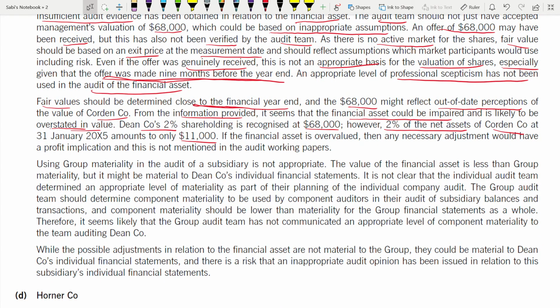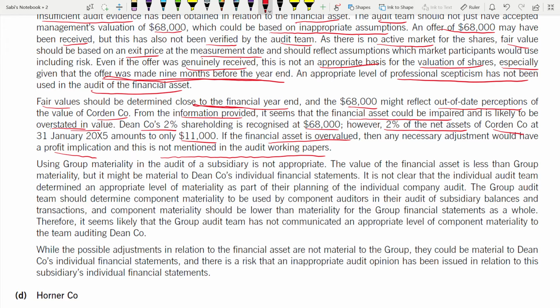So this shows that it could be impaired, but you are showing it more. Incorrectly, you are overstating financial asset in the financial statement. So if the financial asset is overvalued, then any necessary adjustments would have a profit implication, and this is not mentioned in the audit working paper. Let's assume that this is overvalued and you're trying to do some adjustments to this now.